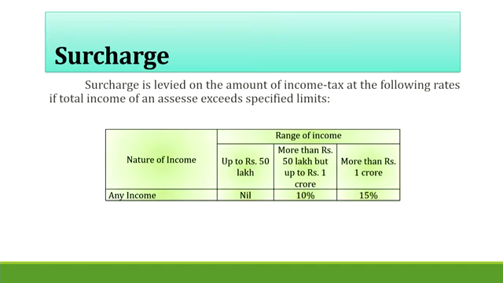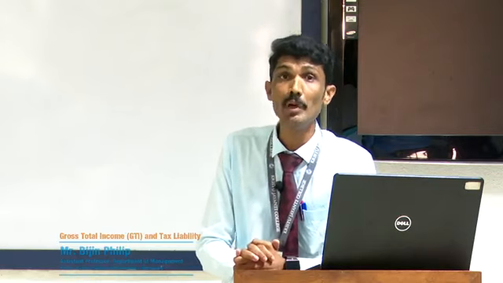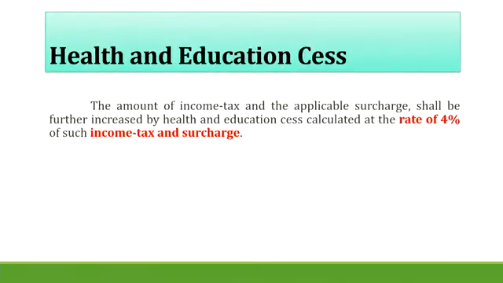The next one is health and education cess. In the same way, health and education cess is also a tax on tax. Once we have calculated the tax amount, on that amount we have to calculate health and education cess at 4%. It is applicable for all individuals, all assessees as per the Income Tax Act 1961.